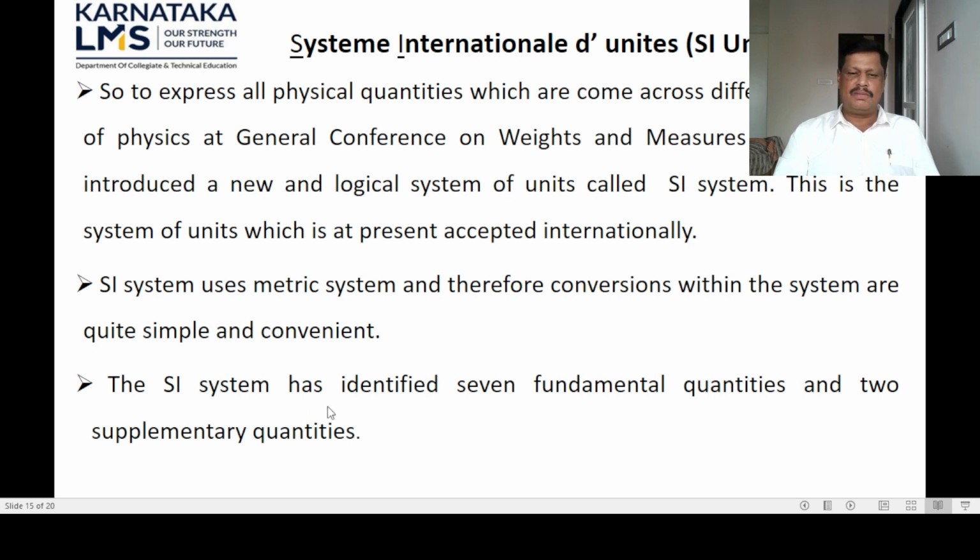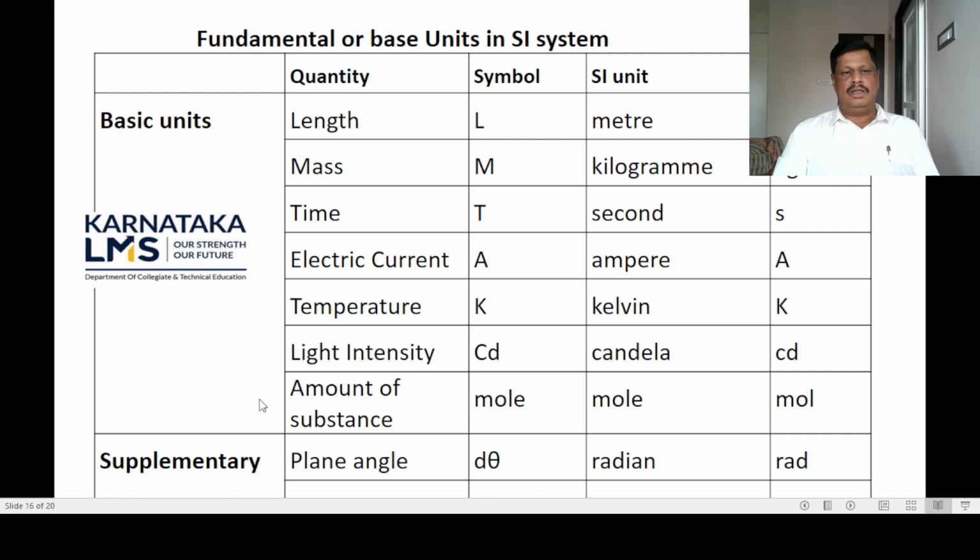The SI system has identified 7 fundamental quantities and 2 supplementary quantities. So in addition to the 3 fundamental units, in the SI system there were introduced 7 basic units and 2 supplementary units. The 7 fundamental physical quantities and their units and the 2 supplementary physical quantities and their units are given in this table.